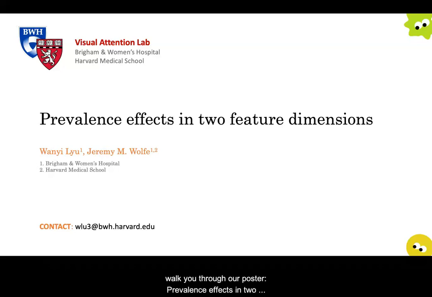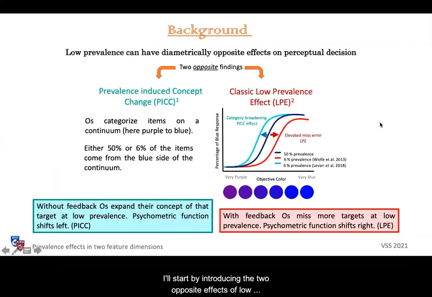My name is Wan Yi, and I'll walk you through our poster, Prevalence Effects in Two Feature Dimensions. I'll start by introducing the two opposite effects of low prevalence. They are modulated by the presence and absence of feedback.